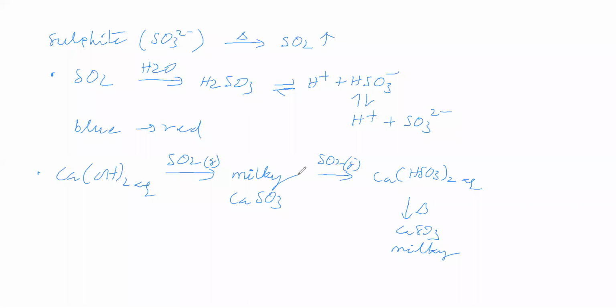Next, we will see the continuation of tests for sulfur dioxide. We will take acidified dichromate. Dichromate is orange in color, to which let us pass sulfur dioxide gas. Now let us look at sulfur dioxide gas.